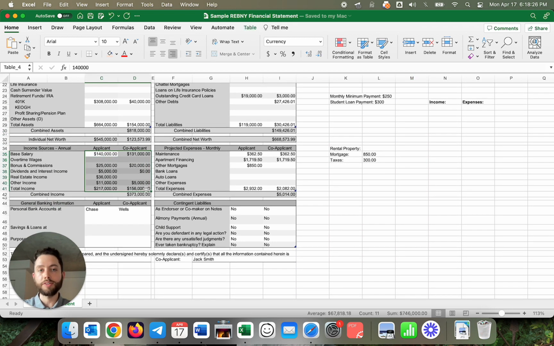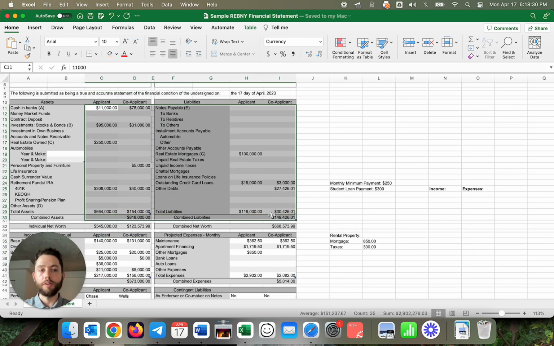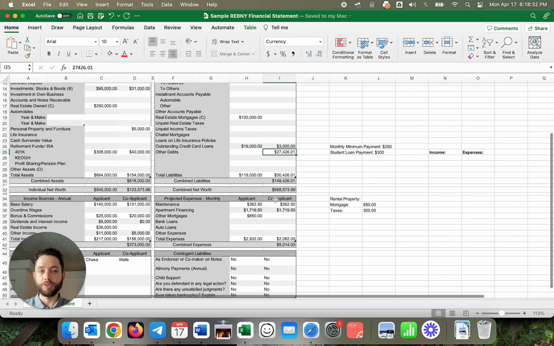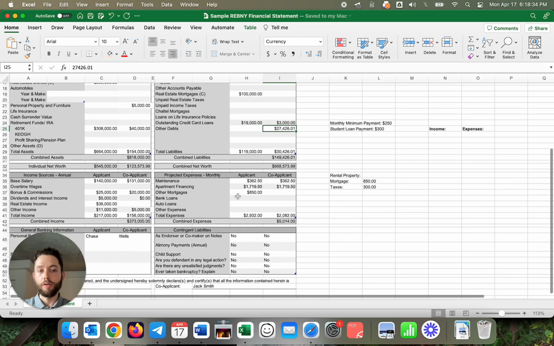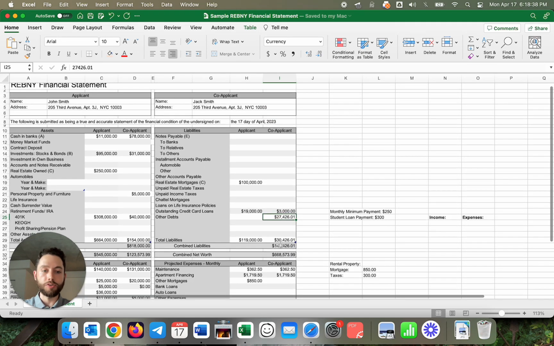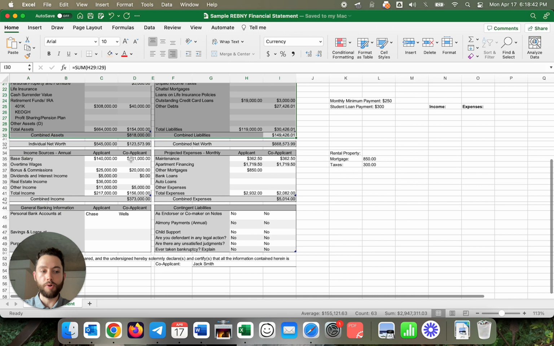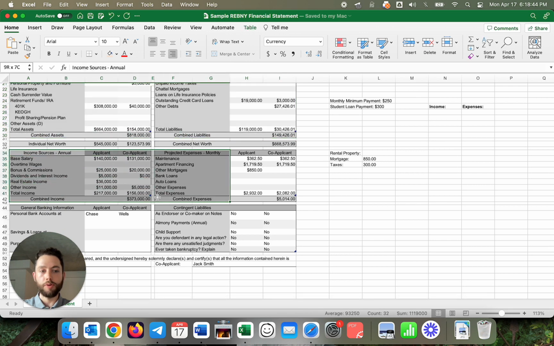Now remember, your debt to income ratio has nothing to do directly with your assets and your liabilities. Obviously there's an indirect implication for liability payments like student loan payments and such, but the point is don't look at this section immediately to focus on debt to income ratio. We want to just go down into this section over here. So the first thing we want to do is just understand the income.